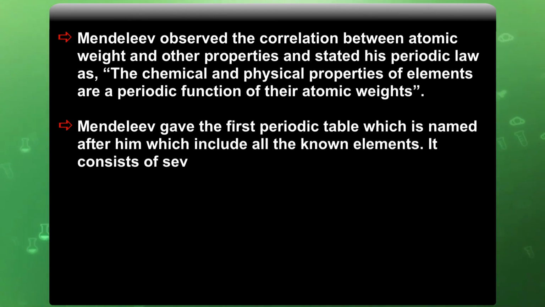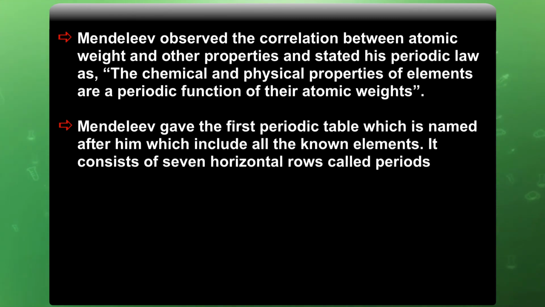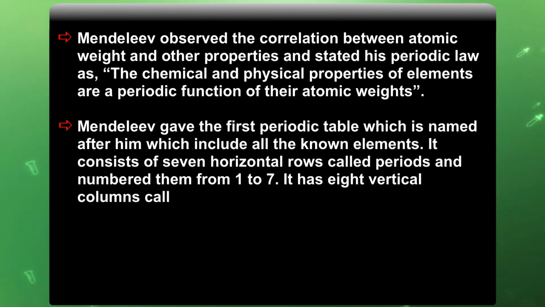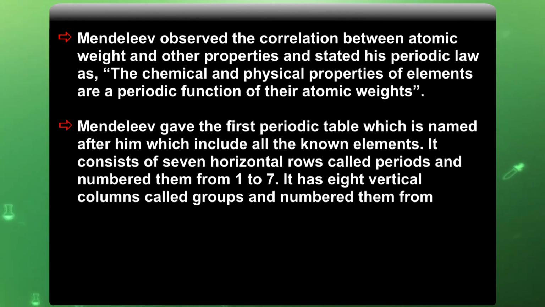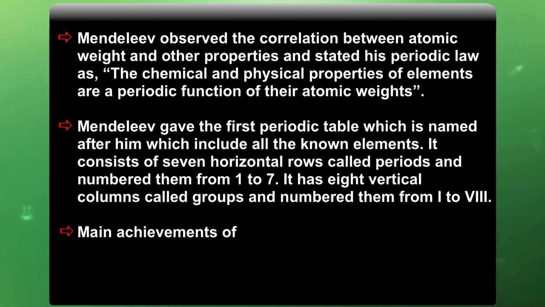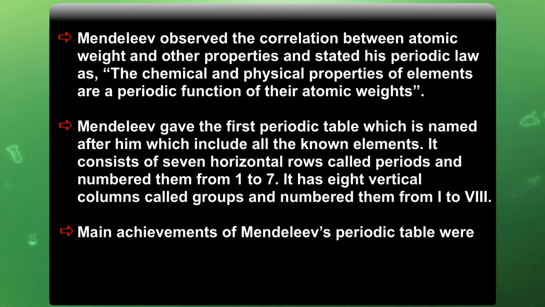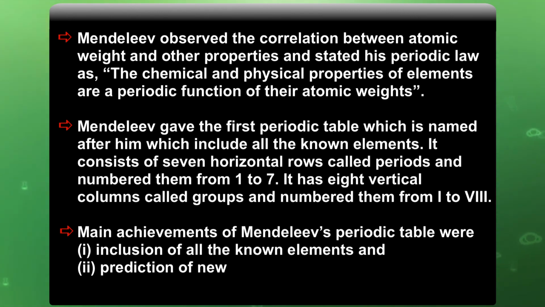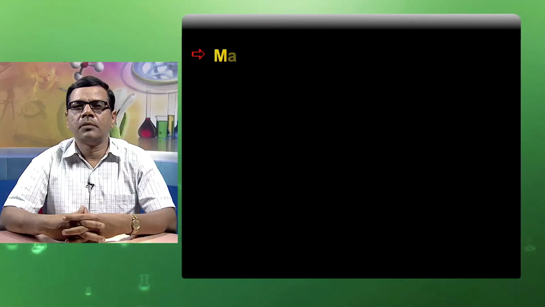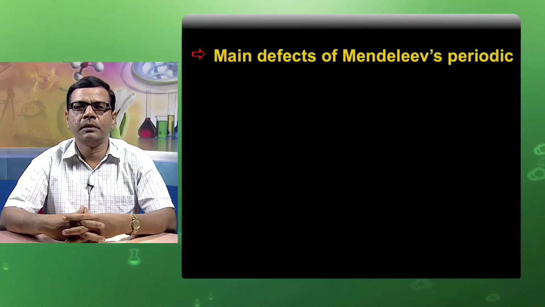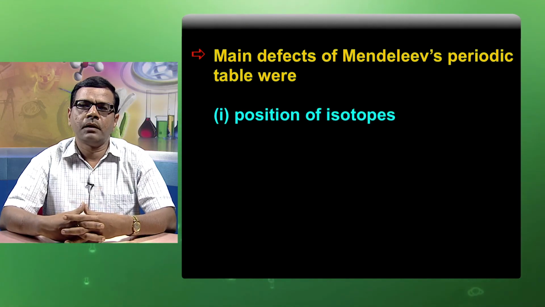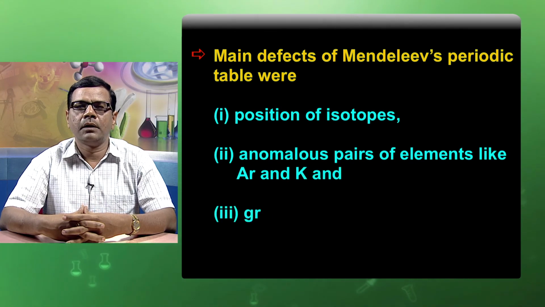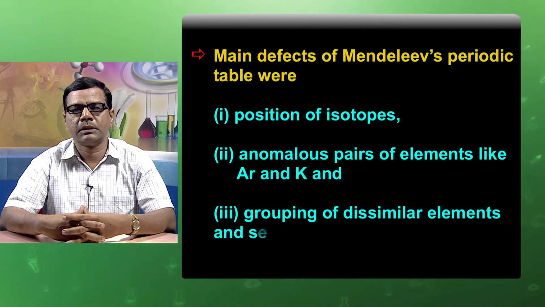It consists of 7 horizontal rows called periods, numbered from 1 to 7. It has 8 vertical columns called groups, numbered from 1 to 8. The main achievements of Mendeleev's periodic table were, first, inclusion of all the known elements, and second, prediction of new elements. The main defects were the position of isotopes, anomalous pairs of elements like argon and potassium, and grouping of dissimilar elements and